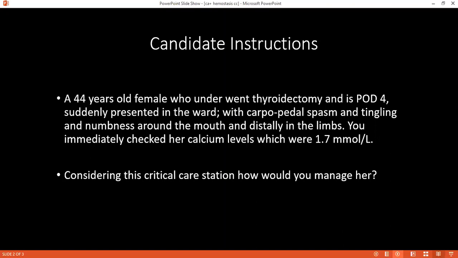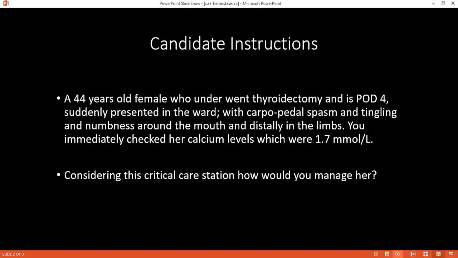Okay, can you tell me which hormones are involved in calcium homeostasis? Ma'am, first is parathyroid hormone, which is secreted by the parathyroid gland. It helps in increasing the calcium level. It mainly acts on the kidney, on the bone, and on the GIT. In the kidney, ma'am, it helps in decreasing calcium excretion.